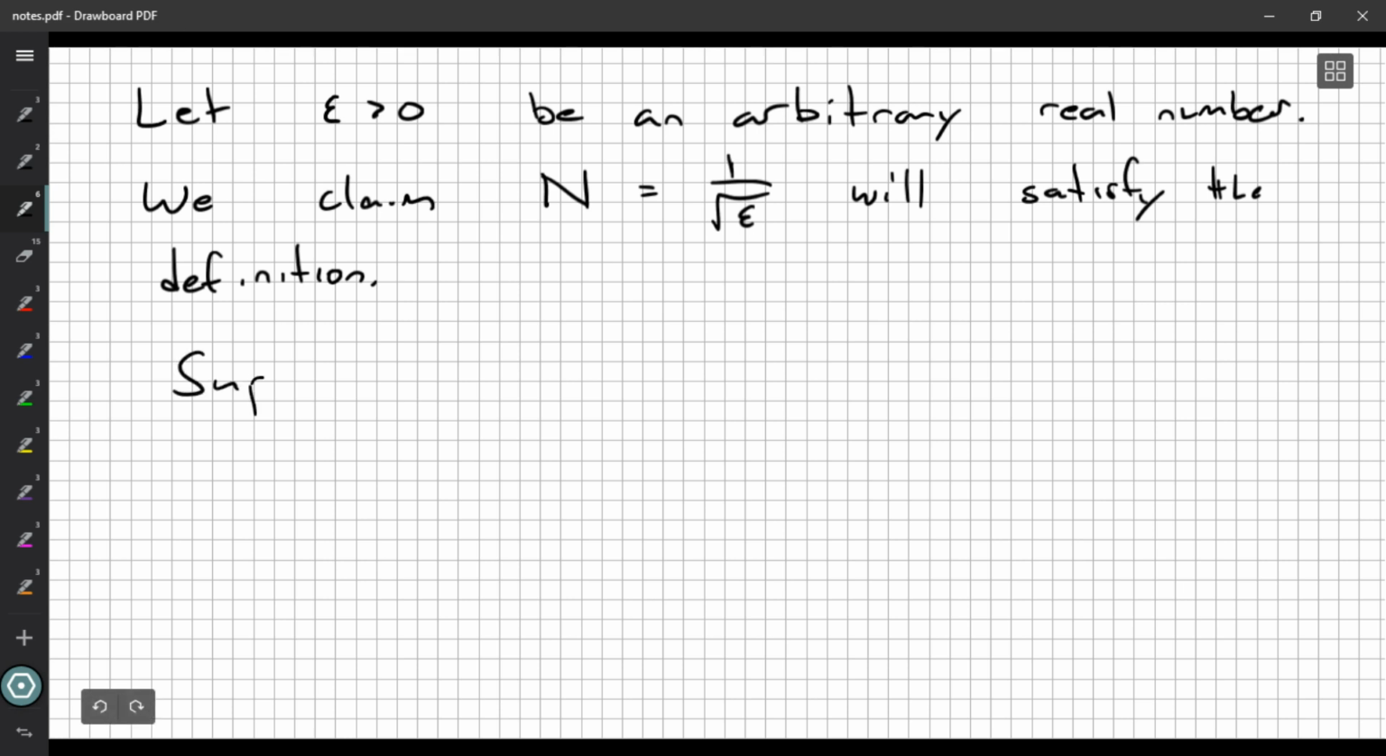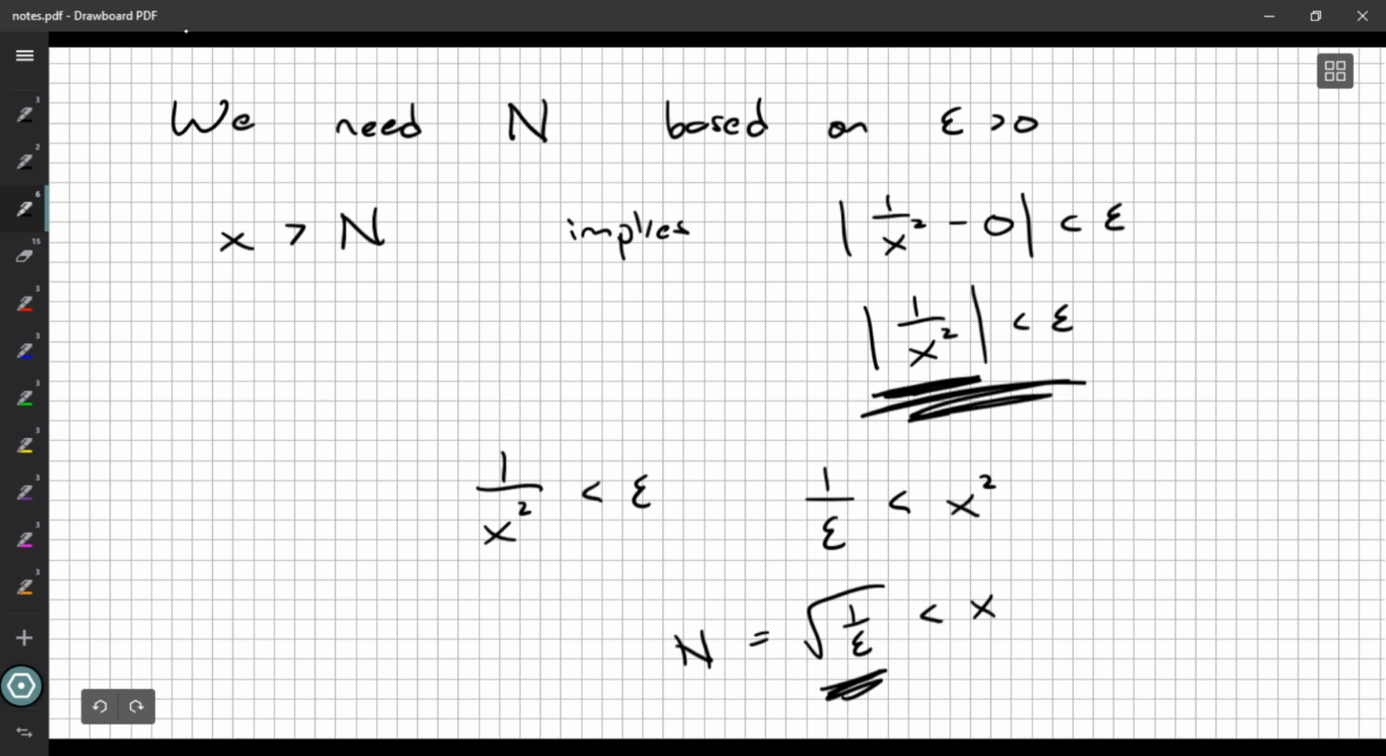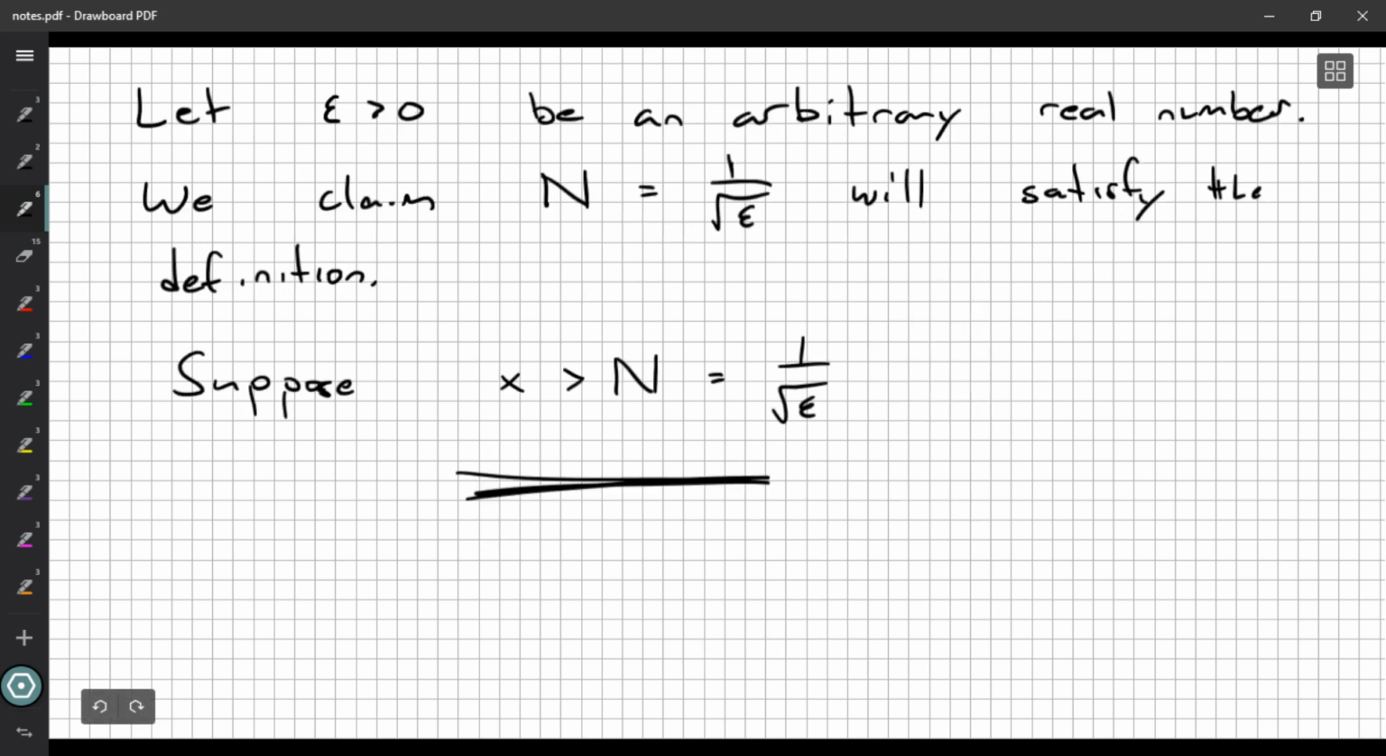So what are we going to do? Well, we've got to show off our work. Suppose x is greater than this N. Now what I want to do is take just this piece of information and use it to show the result that we're after. And that's it. Assuming x is greater than N, nothing else, you must show that you get this conclusion. All right, so what could we do? Well, then, this implies, if I square both sides, x squared is greater than 1 over root epsilon squared.